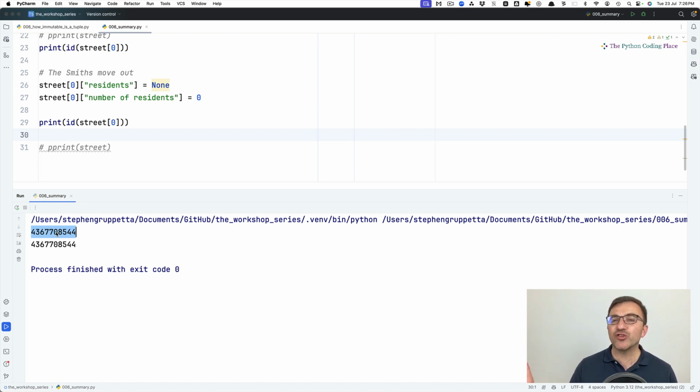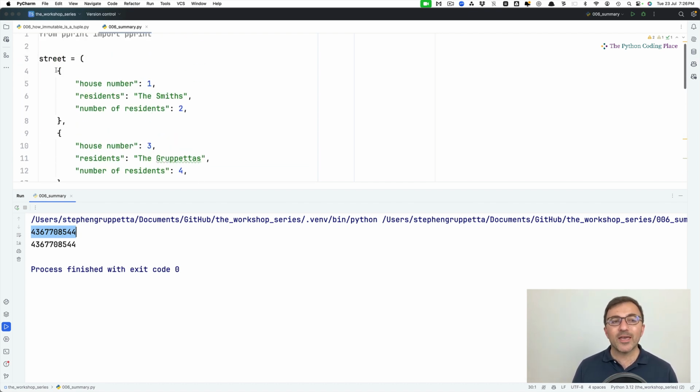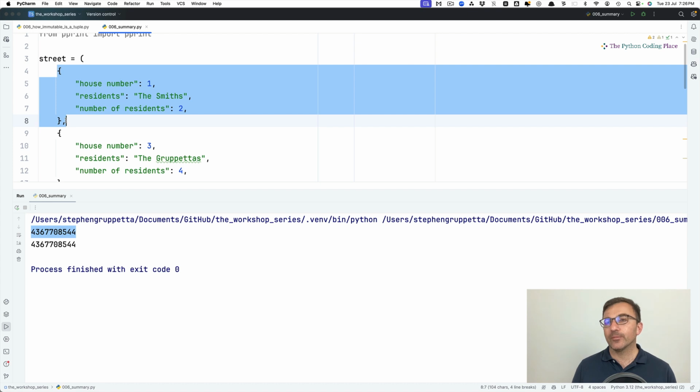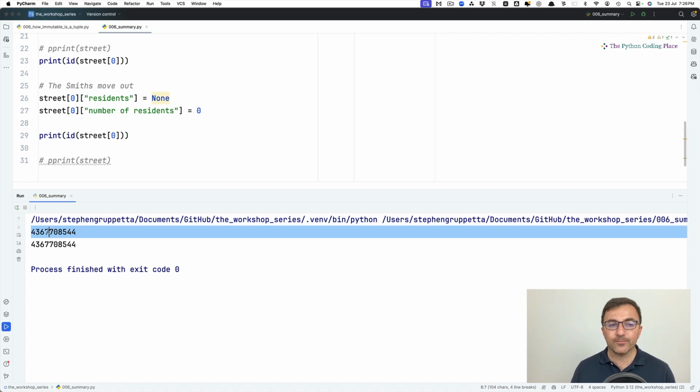The house analogy is a perfect one here because the house next door is still the same house it was yesterday. What has changed is that the Smiths who were inside it and their furniture and their belongings are no longer there. But the house is still the same one. And that's exactly what's happening here. The tuple contains this dictionary. And what matters is, what is the ID of this dictionary? What object is it? It's this object.